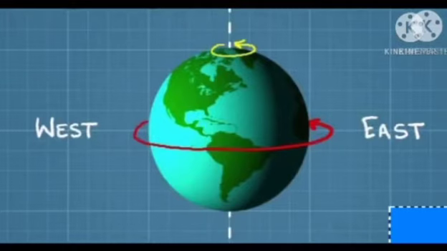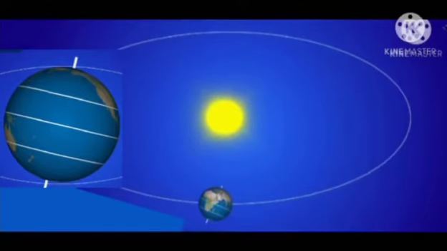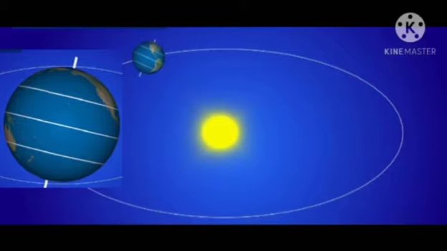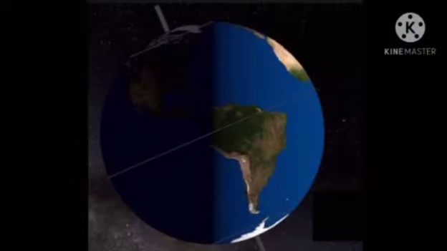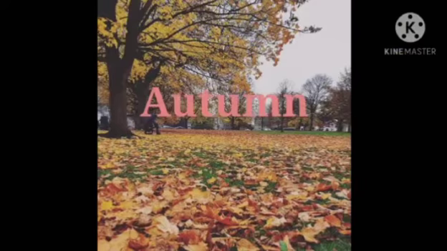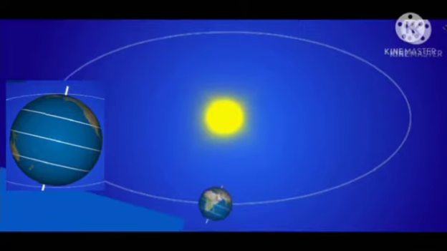The Earth, like all other planets in the solar system, revolves around the Sun in an elliptical orbit, and it also rotates on its axis. These two important motions of the Earth, rotation and revolution, are responsible for many phenomena on the Earth, like day and night and the four seasons. All these phenomena depend on the rotation and revolution of the Earth.